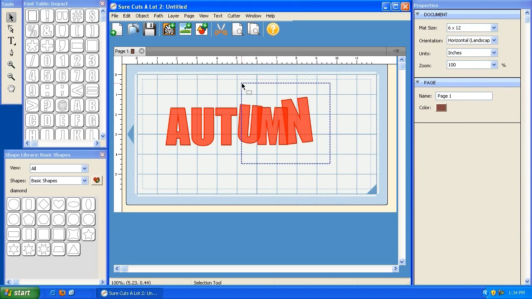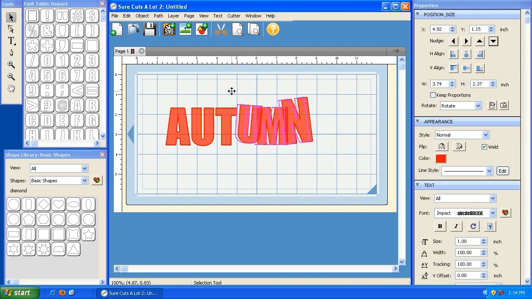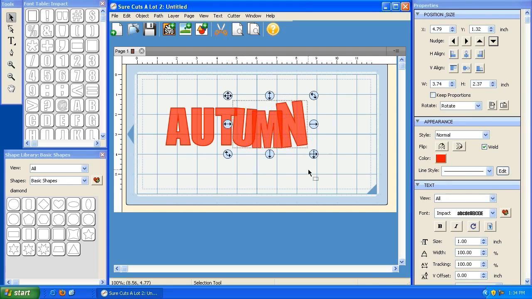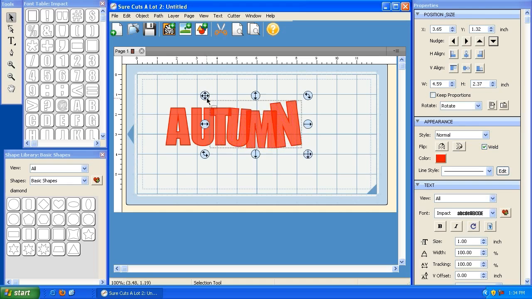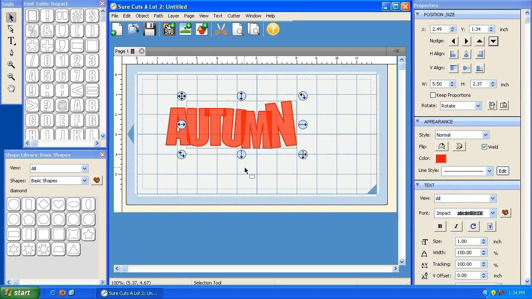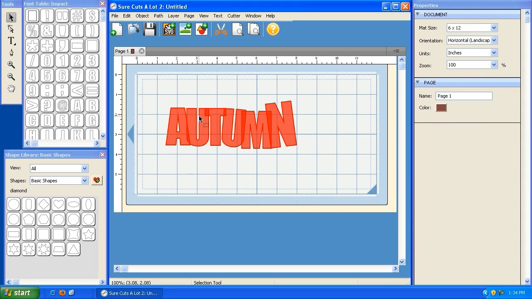Now I'm going to take all three of these by drawing a box around them and move them over so that they overlap the T. Now I'm going to drag a box around these and move this over. And finally, I'm going to take this and move it over the A. You'll see that these shapes overlap. The only way to be sure that you're going to have one solid cut is by clicking on this preview button here. So let's click preview. Now you'll see that this solid line is where your cutting machine will actually cut. So yes, this will be one solid piece.